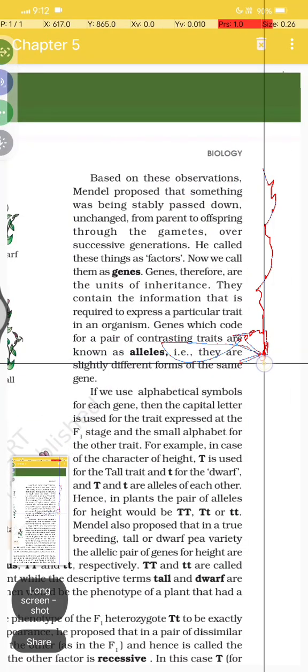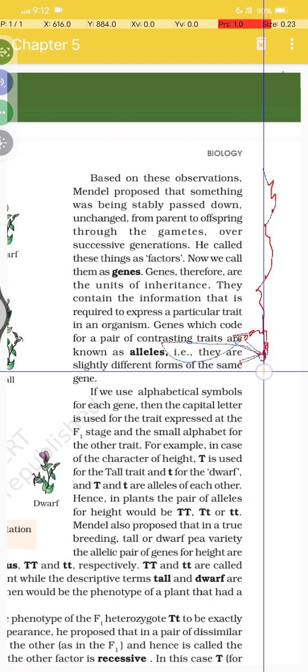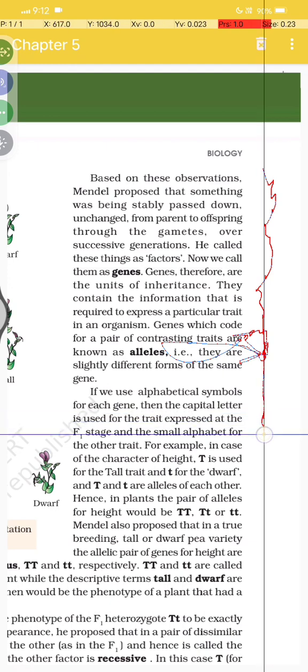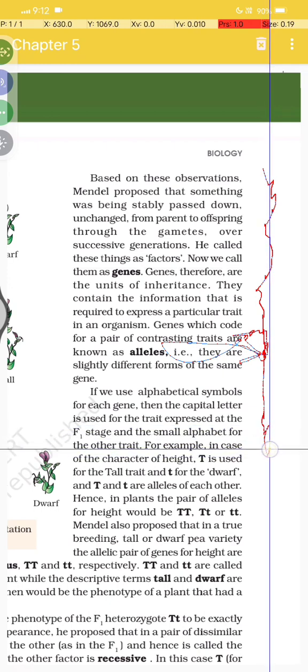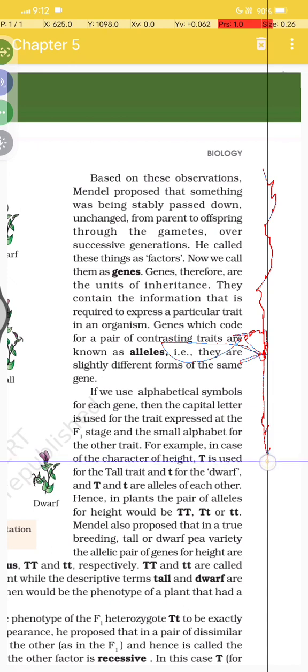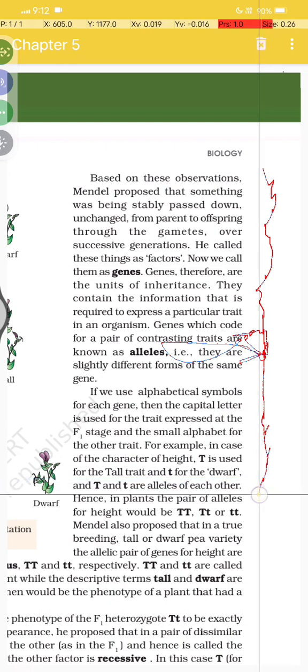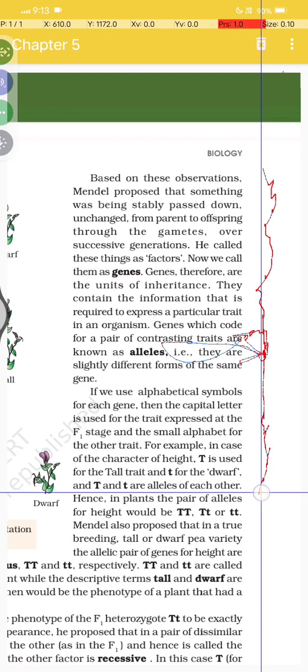alleles are slightly different from the gene. If we use alphabetical symbols for each gene, then a capital letter is used for the dominant trait that appears at the F1 stage, and the small letter for the other trait. For example, in the case of the character height, T is used for the tall trait and t for the dwarf, and capital T and small t are the alleles of each other.